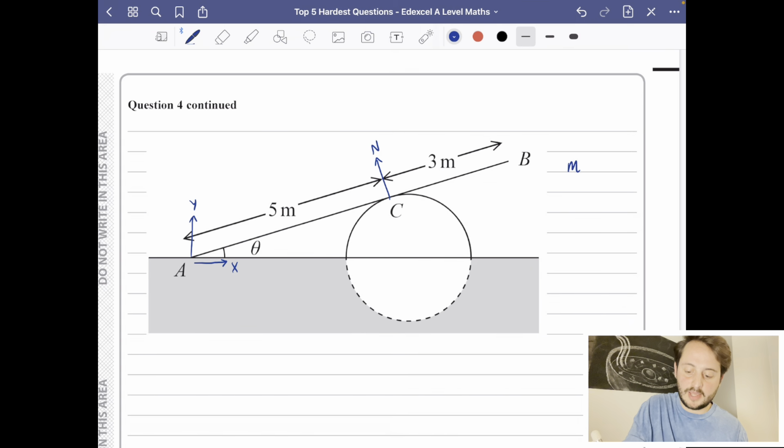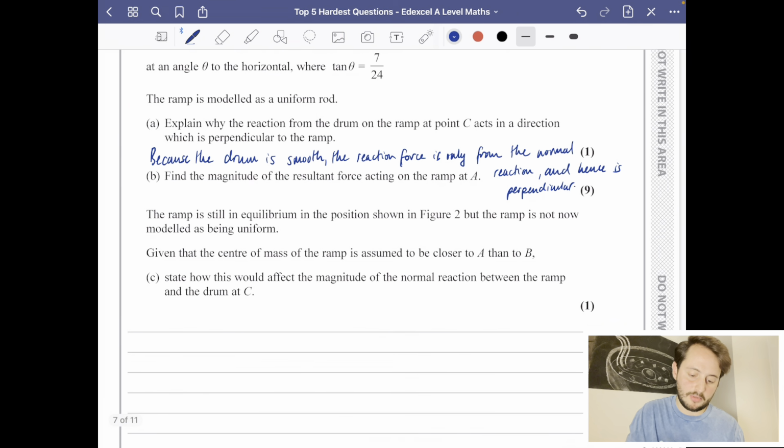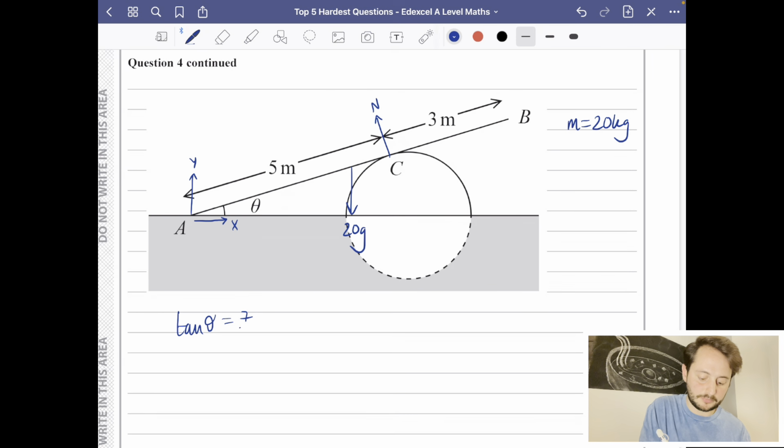We've also got the mass of the whole thing, which is 20 kilograms, and because it's a uniform rod, it's going to be acting in the middle, and it's going to be 20G of it coming downwards like this. I'm not sure there are any other forces that we should be taking into account here, but I do want to use the fact that tan theta was equal to 7 over 24. Now, if tan theta is 7 over 24, you can work out that sine theta is 7 over 25 and cos theta is equal to 24 over 25.